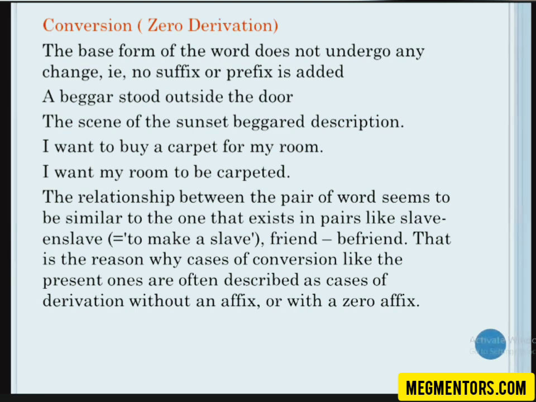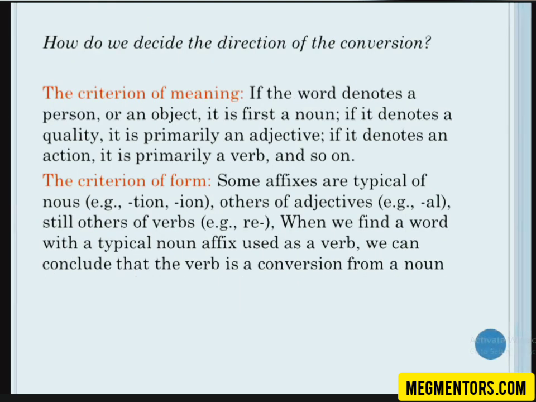Moving on. How do we understand the direction, whether it is converted from a verb or not? How would you understand the part of speech of the base word? First is the criterion of meaning. If the word denotes a person or an object, it is a noun. If it denotes a quality, it is primarily an adjective. If it denotes an action, it's a verb, and so on.